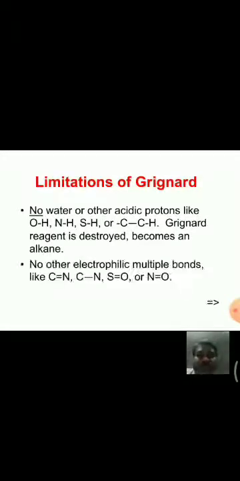And here are some limitations of Grignard reagents. See here, these are some limitations of Grignard reagents.